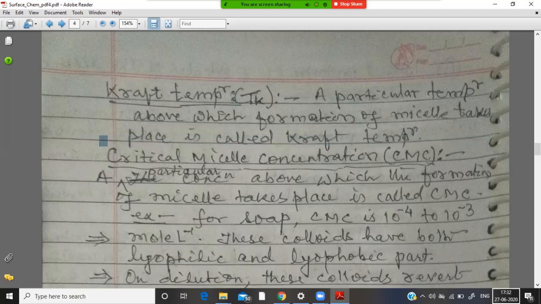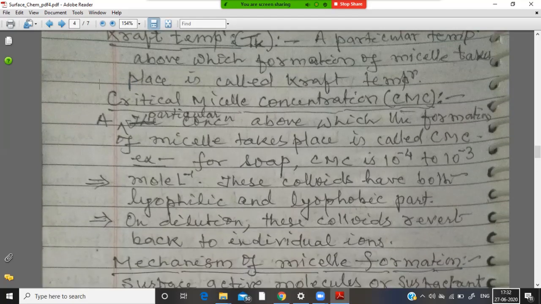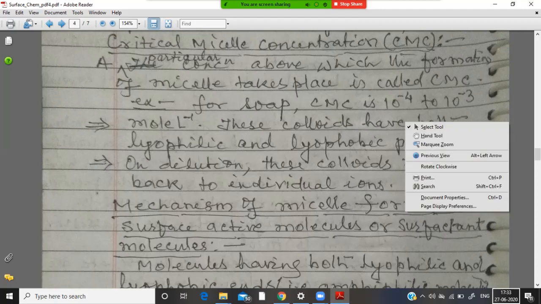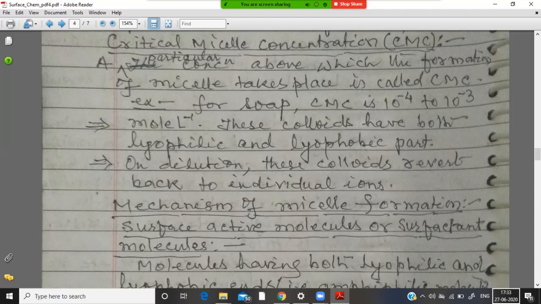For example, for soap, CMC is 10 to the power minus 4 to 10 to the power minus 3 mole per liter. These colloids have both, that is lyophilic and lyophobic part. So on dilution, these colloids revert back to individual ions. So actually, this topic, again, I'm telling you, very much important for our board examination.